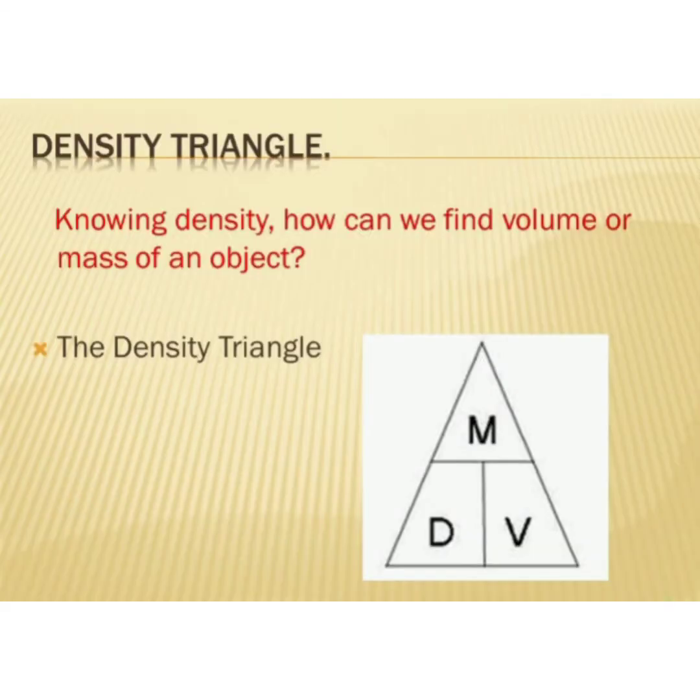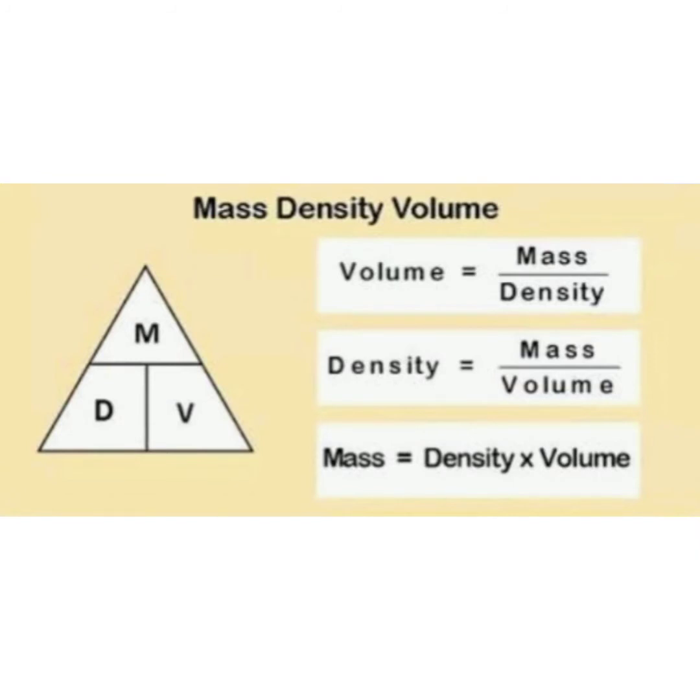Children, see this image. What is this? This is a triangle. How to find the density of this triangle? Do you know? Listen here.